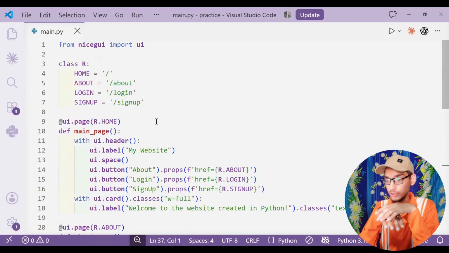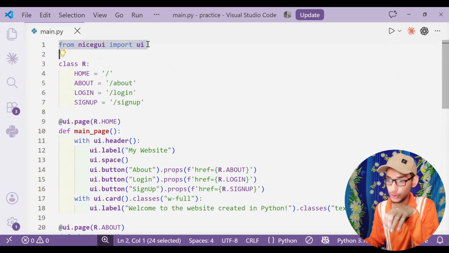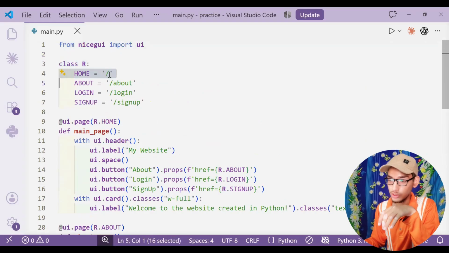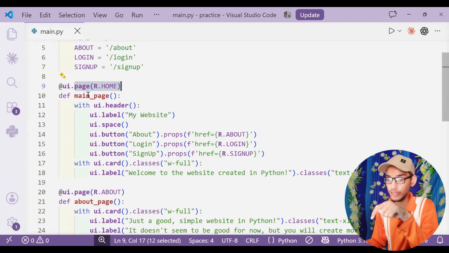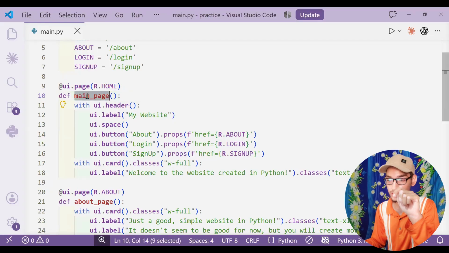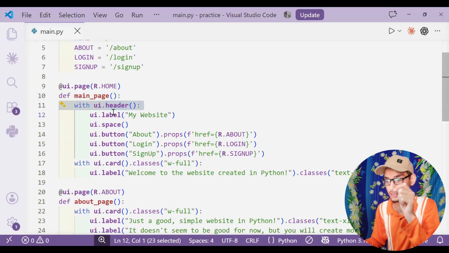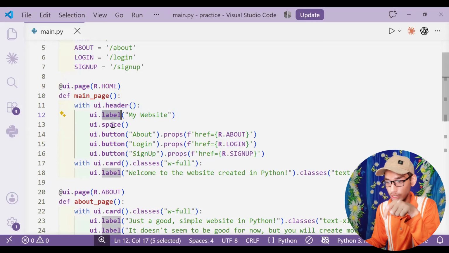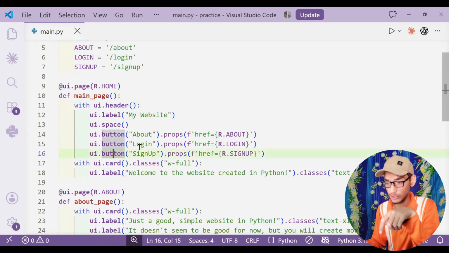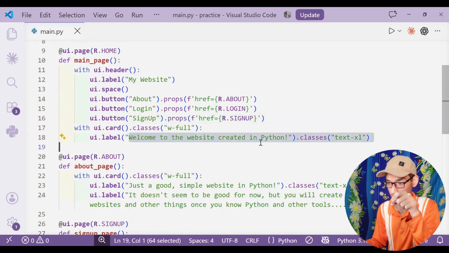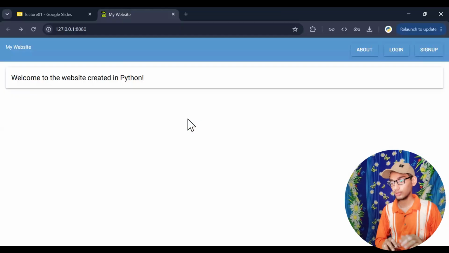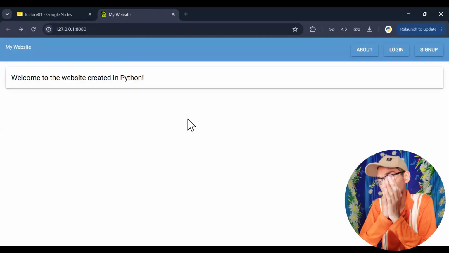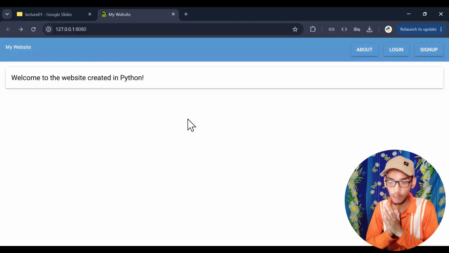And you saw that this is quite readable, like from nice UI import UI, class is R, home is equal to that thing, about is that thing, and at the rate this page, add this page. This directly translates to add this page, define this function, and under that header, you will have the label, the space, then 3 buttons, and then the card, and under that, this is the label, welcome to the website created in Python. And these are all the things. And you saw that this is pretty simple if you know the things.